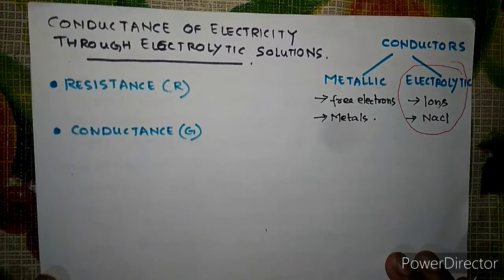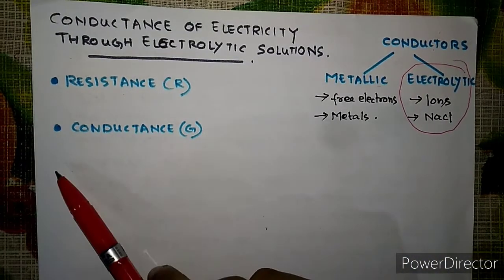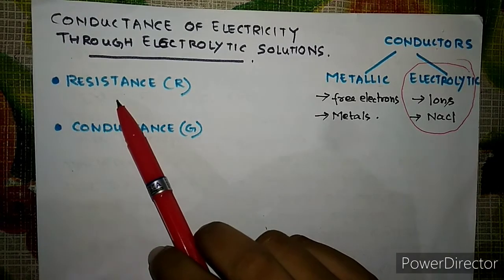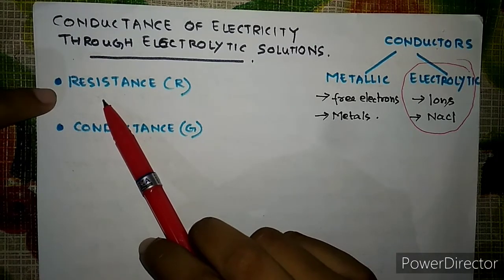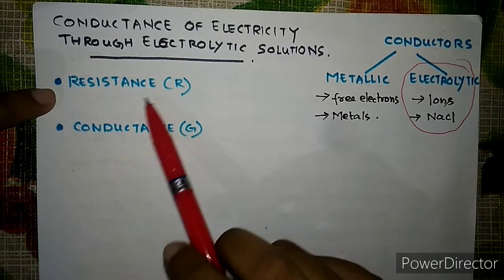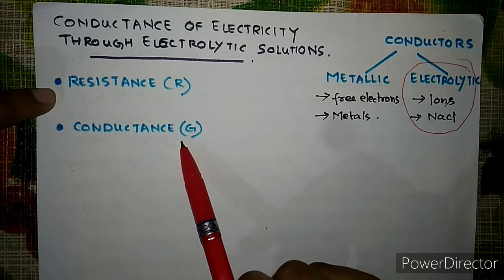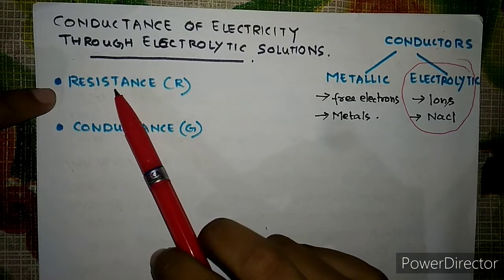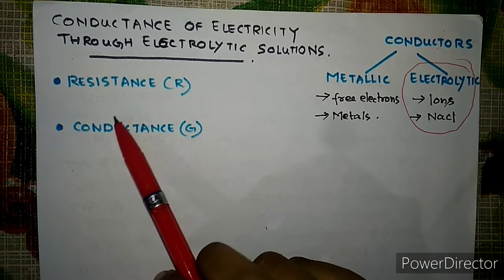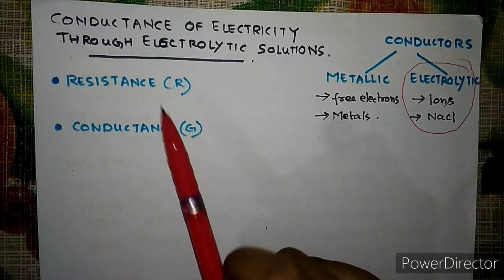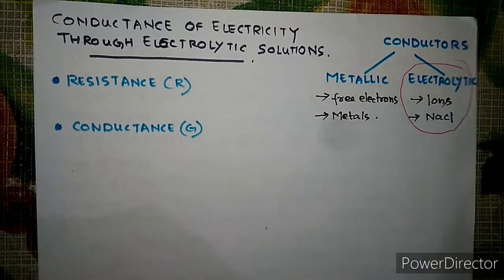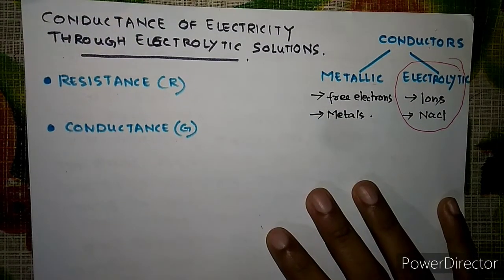Now, before going to the topic of conductance, first of all some terms should be defined and should be known to you. Some terms like resistance. What is resistance and what is conductance? See, the ease or ability by which current flows through a substance is known as the conductance.